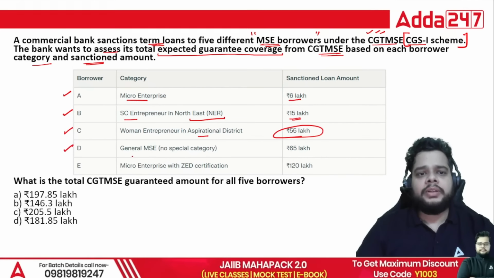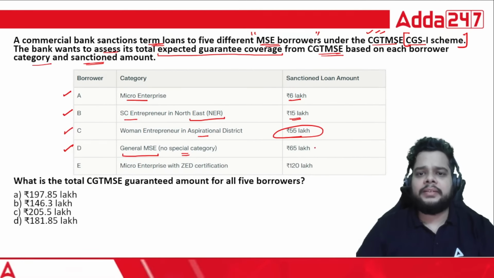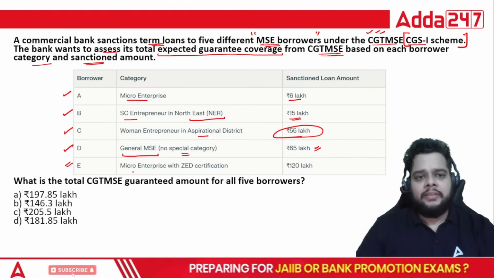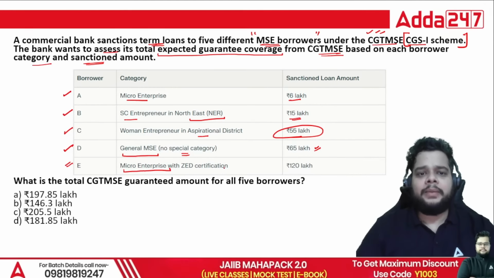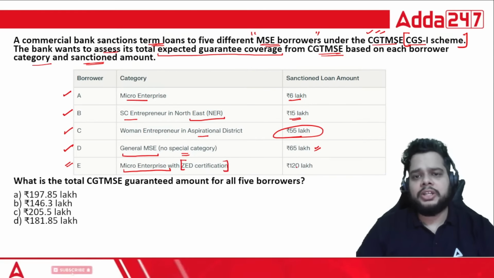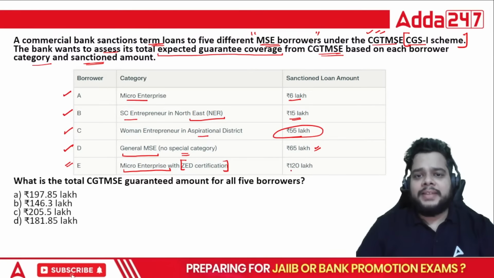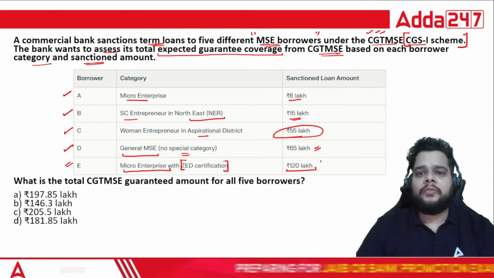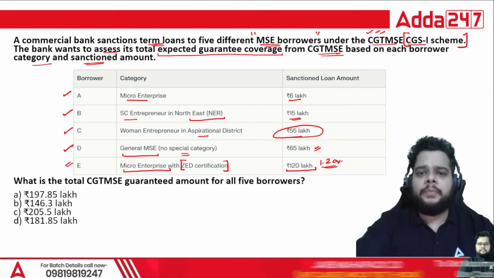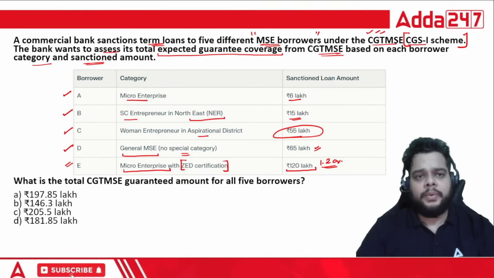The general MSE, with no special category, has 65 lakh. Lastly, there is a micro enterprise with ZED certification, with a sanctioned loan amount of 120 lakh, or 1.2 crore. So all these important components are given to you.